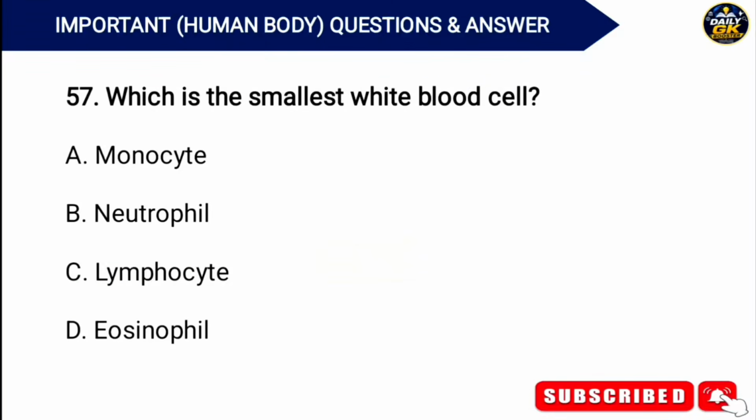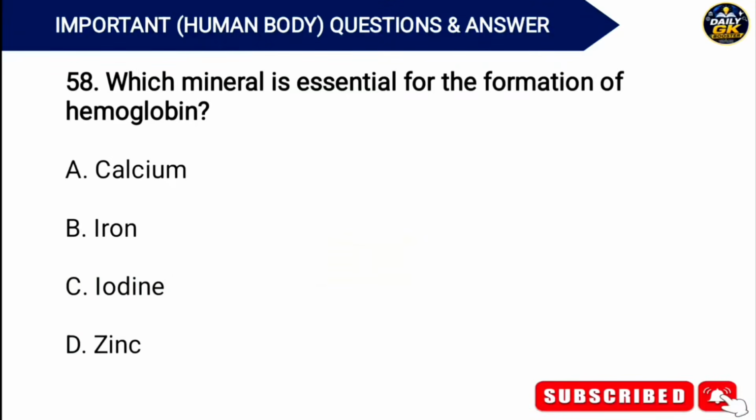Which is the smallest white blood cell? Answer. Option C. Lymphocyte. Which mineral is essential for the formation of hemoglobin?